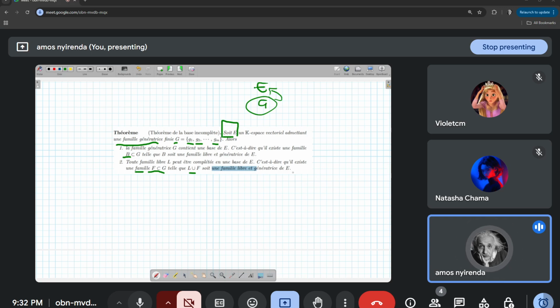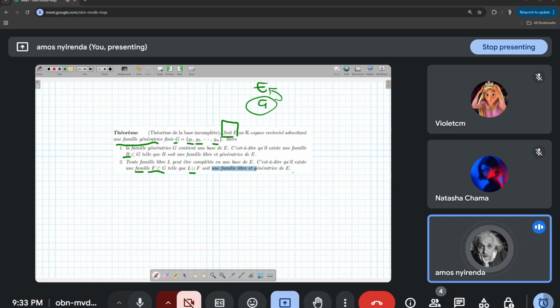For the first point, they are saying we can keep on removing from G. But then I can also keep on adding vectors. G is a family génératrice for E. It has vectors G1, G2, Gm. So I can keep on adding the vectors G1, G2, Gm to any family of vectors that is libre in E, such that it becomes génératrice.